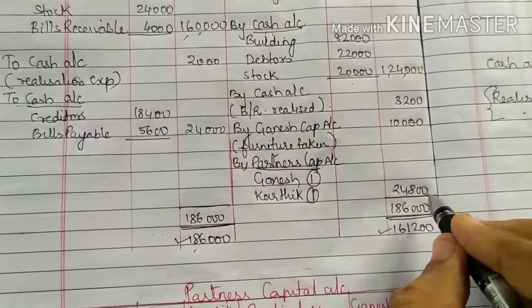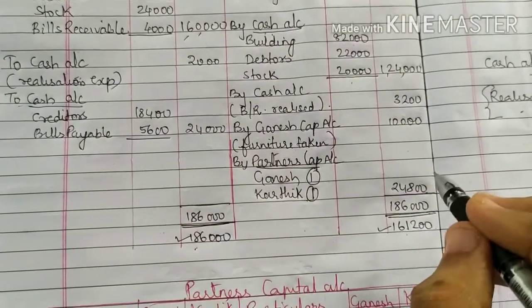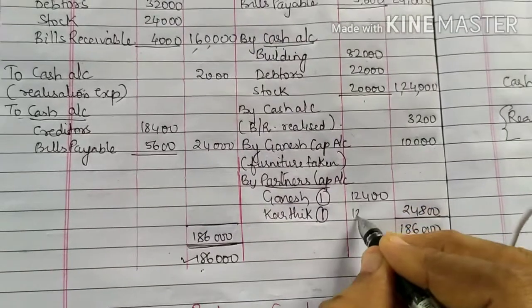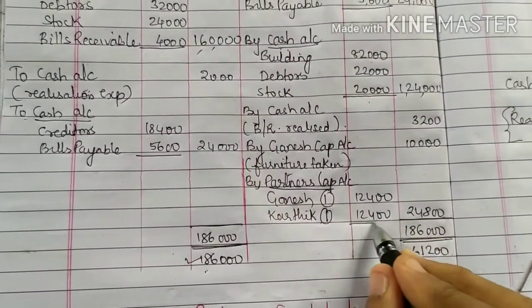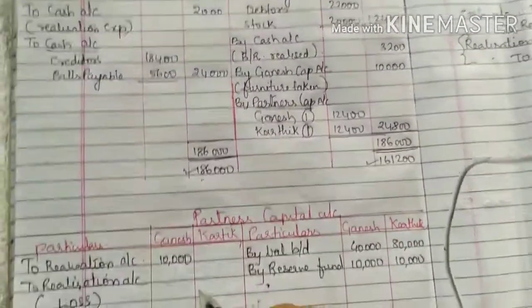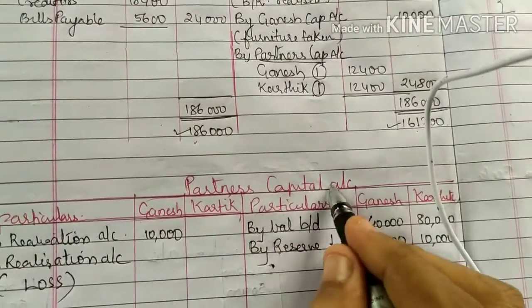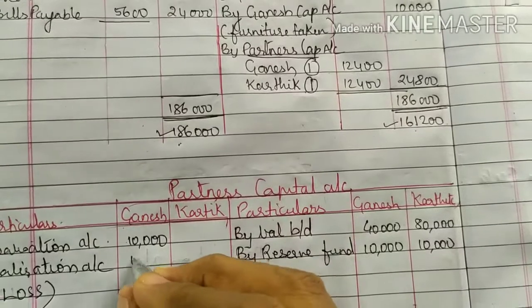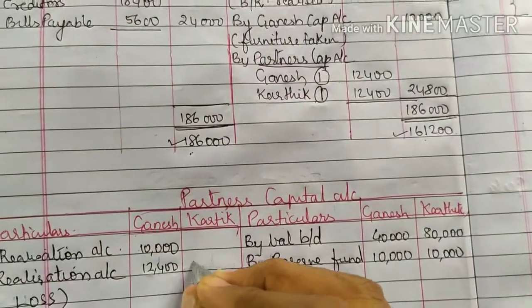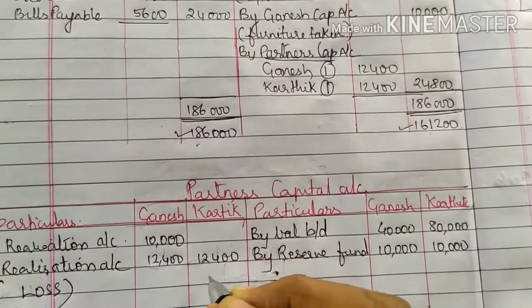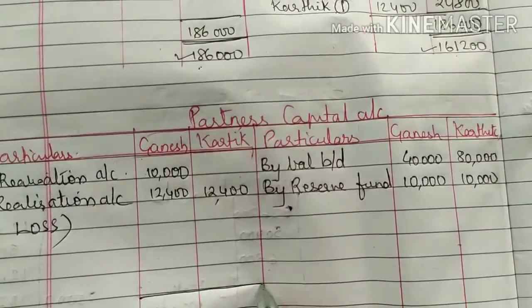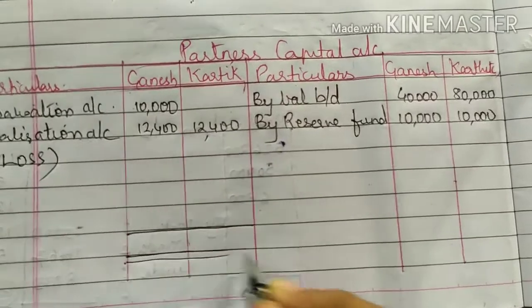24,800 को अगर half करोगे तो it comes to 12,400. Now this will go to partners capital account debit side, 12,400, 12,400. Okay. So now you close the partners capital account the same way.